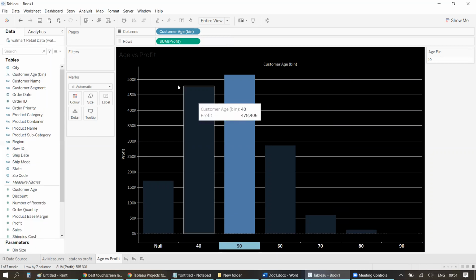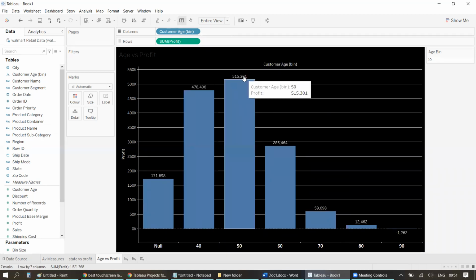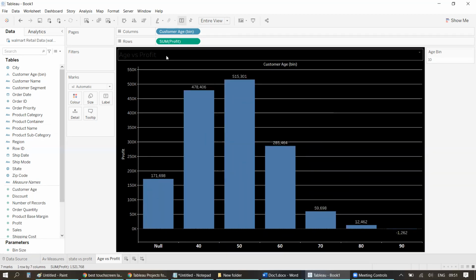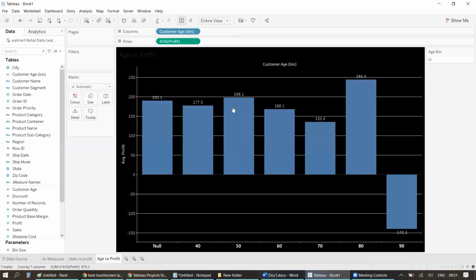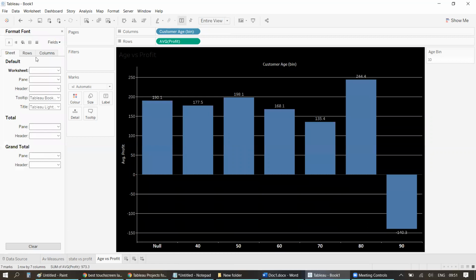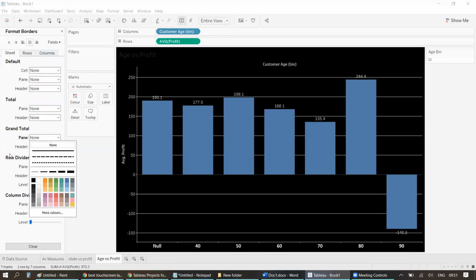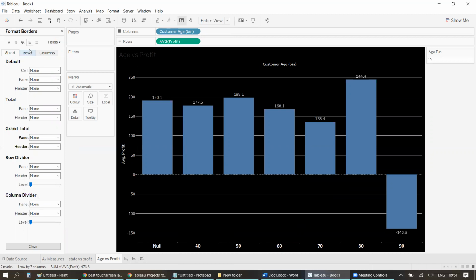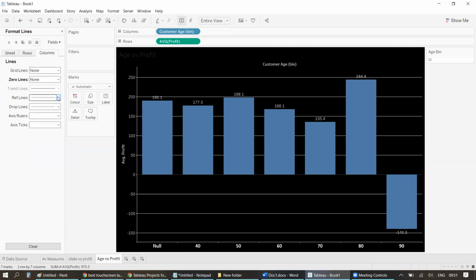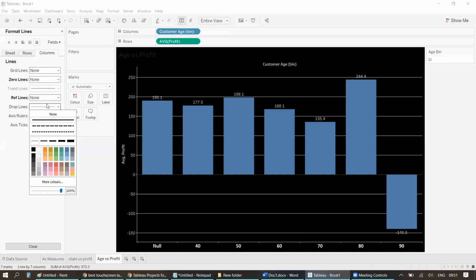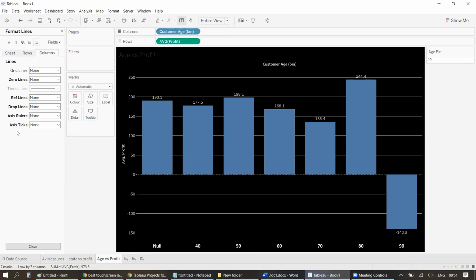Also, let's have the labels. So labels have been shown over here. Again, I had to use average profit, so I'll just keep it as average, right? So then just get rid of these lines and all from here. I'll just remove all these linings, go to rows, we are good, columns, we are good. So go to this one, zero line, I don't need it, trend line, reference lines, I don't need it, drop lines, I don't need it, axis, I don't need it, axis text, I don't need it.